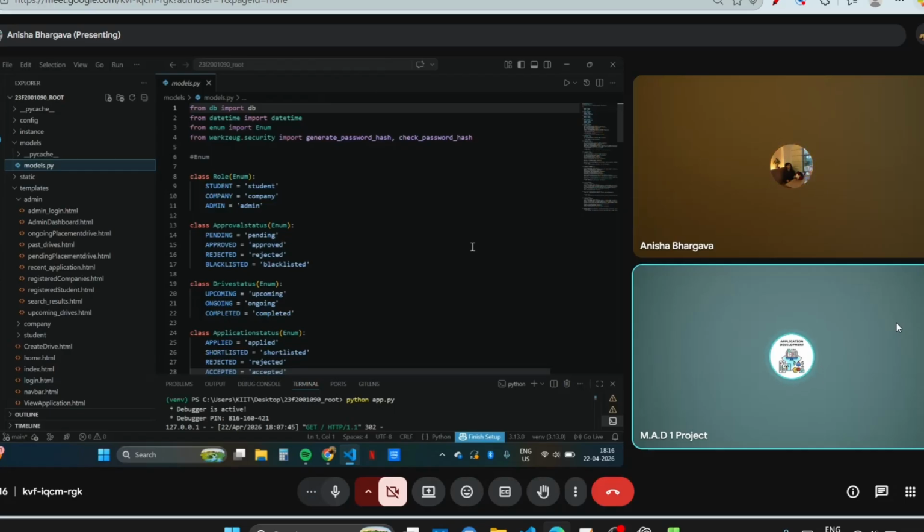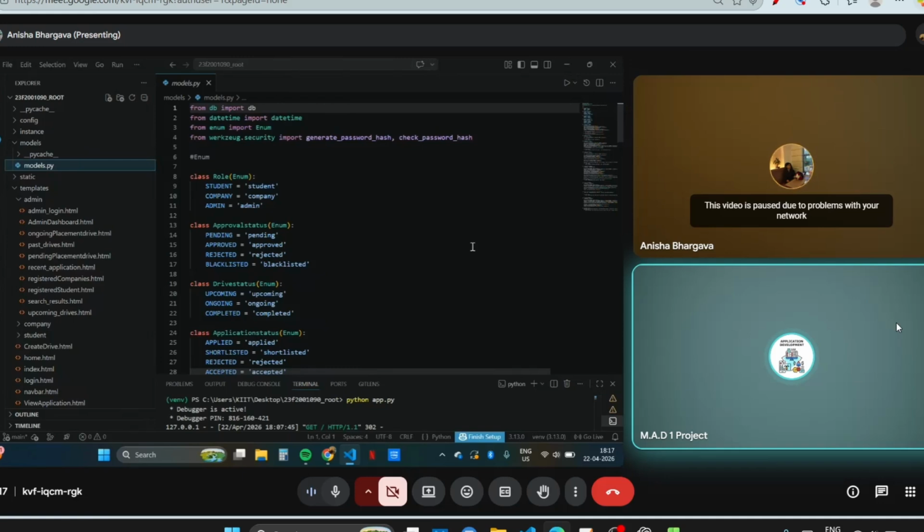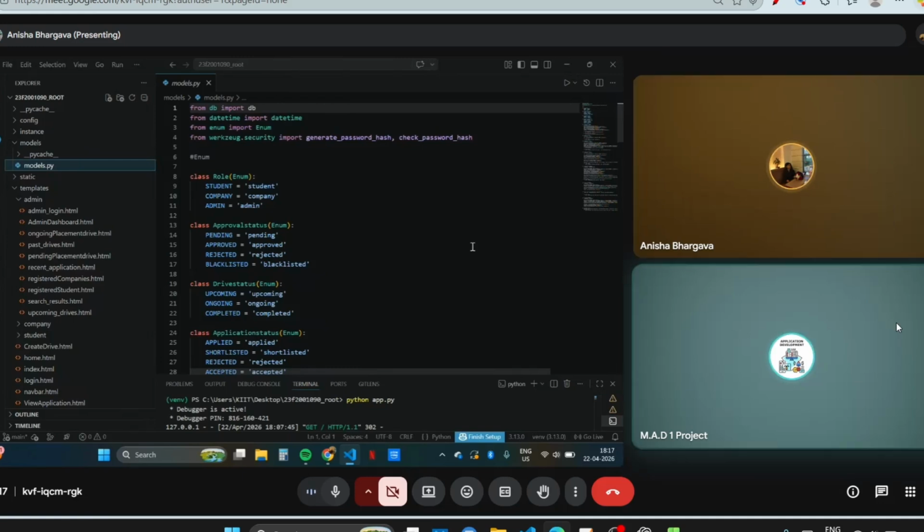Why have you created these enums? What is the use of these enums? Can we do without them? I would like to say the role that you have used as enum, like approval status, drive status, etc.